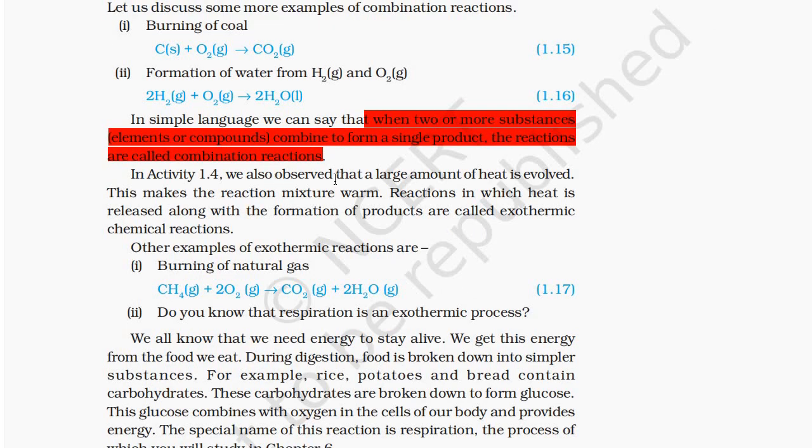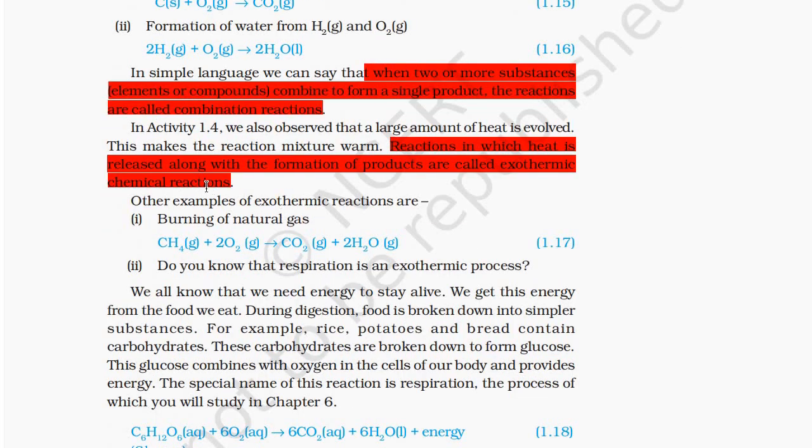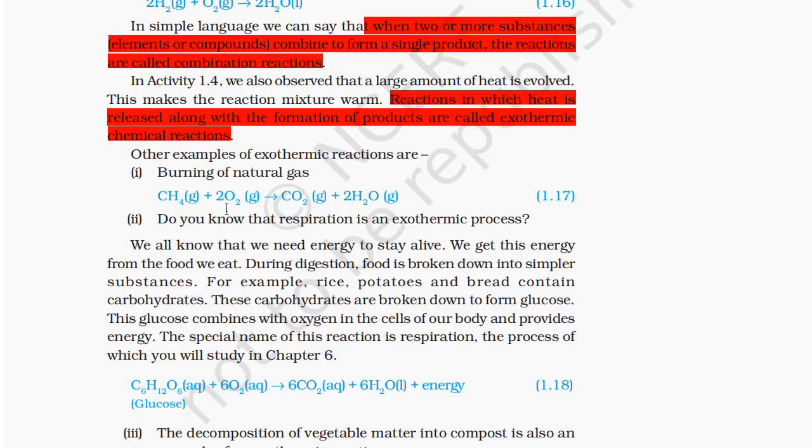In activity 1.4, we also observed that a large amount of heat is evolved. This makes the reaction mixture warm. Reactions in which heat is released along with the formation of products are called exothermic reactions. Another example of an exothermic reaction is the burning of natural gas: CH4 plus 2O2 gives CO2 plus 2H2O. Do you know that respiration is an exothermic reaction?